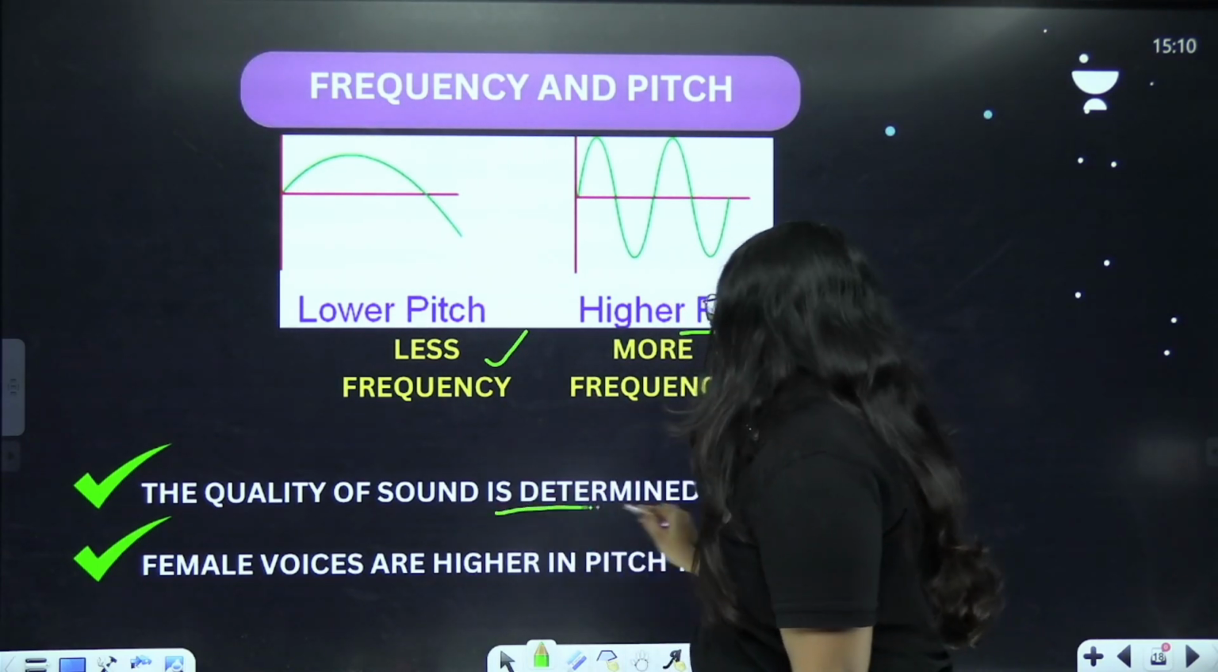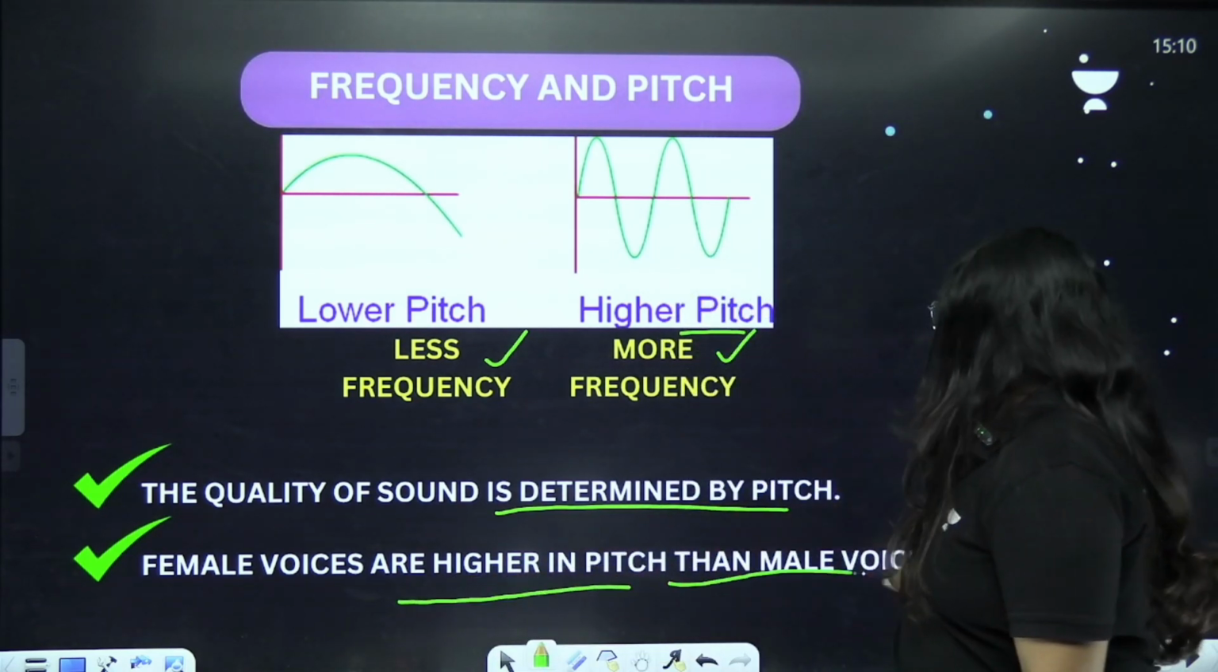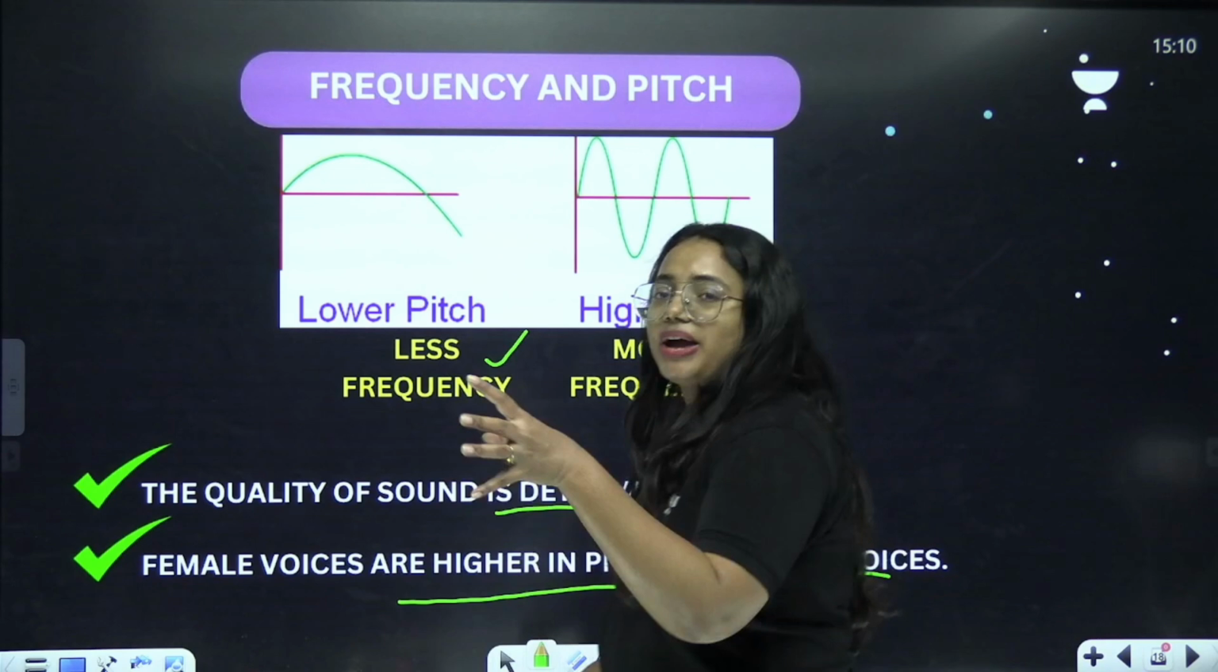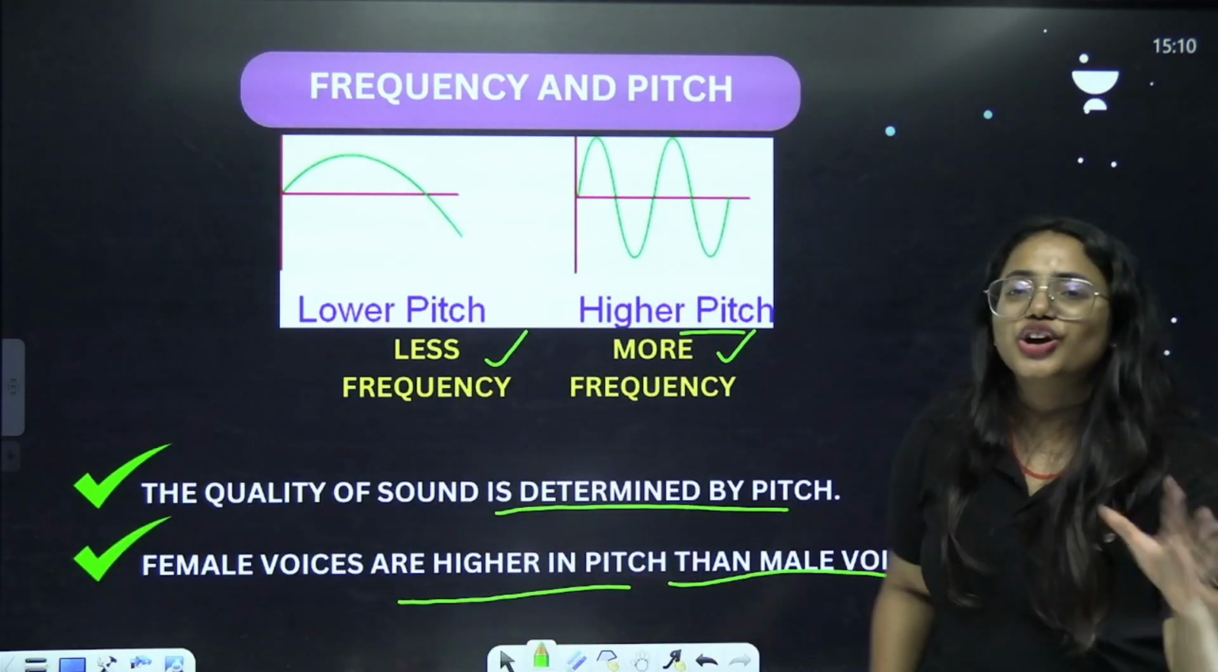And quality of sound is determined by pitch. So, female voices are higher in pitch than male voices. So, when compared to male voices, female voices are high pitched. Clear? So, I hope you're clear.